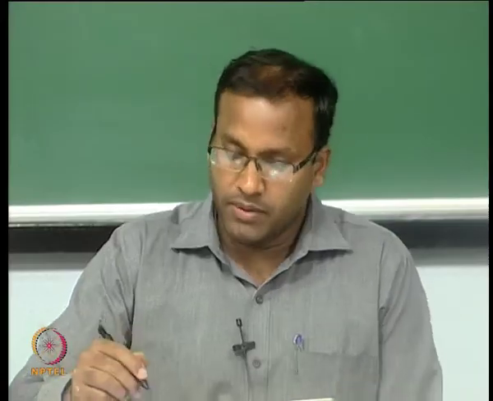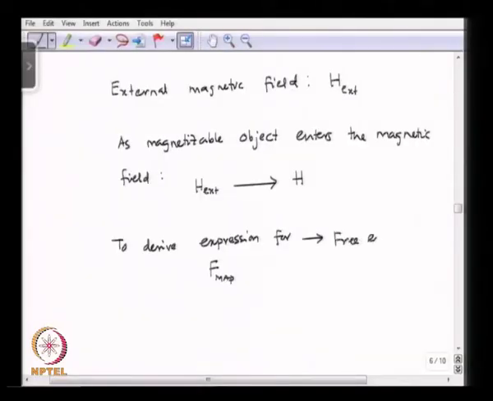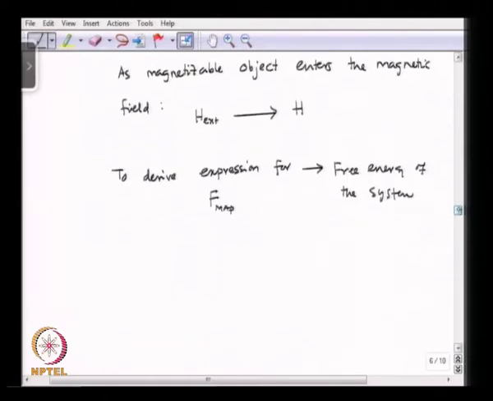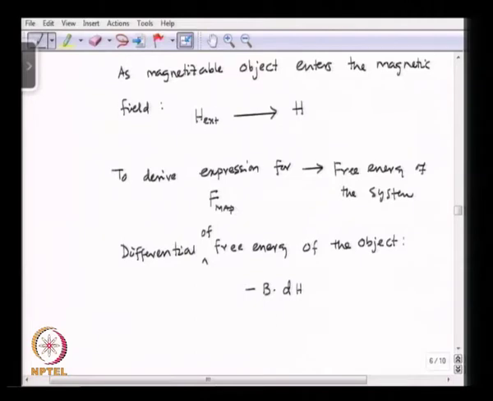Okay. So, to consider the free energy of the system, the differential of free energy of the object, the magnetizable object, is given by minus B into dH.